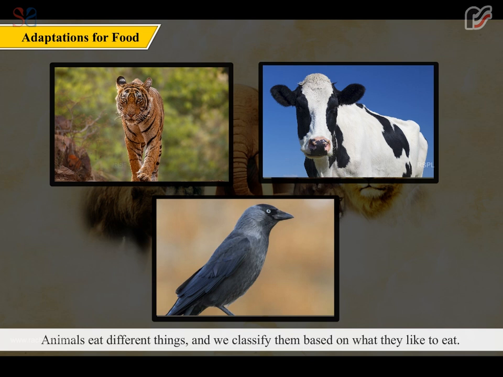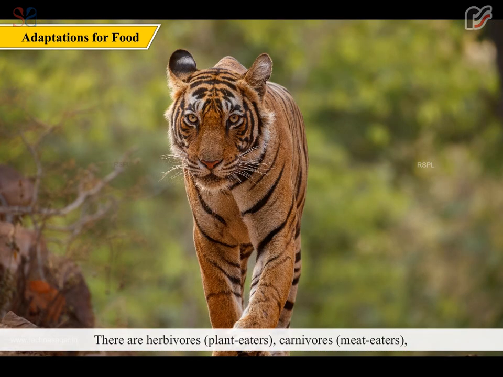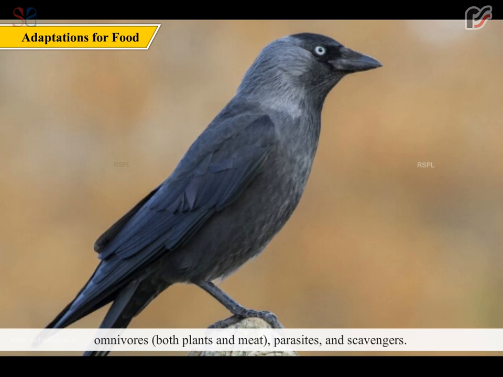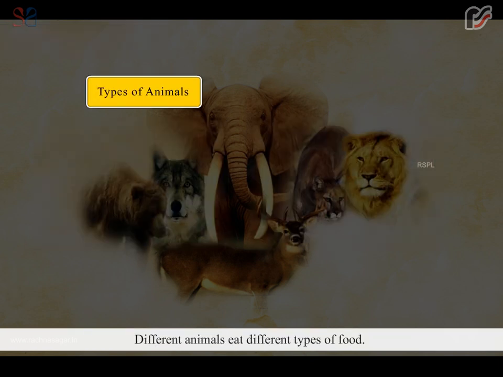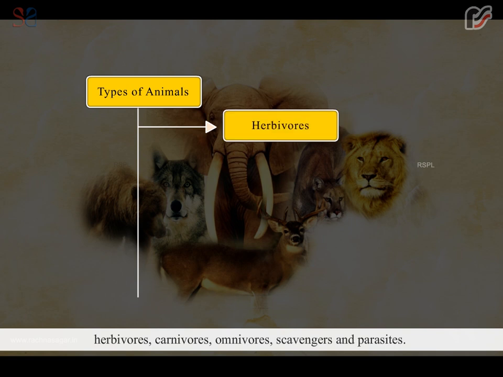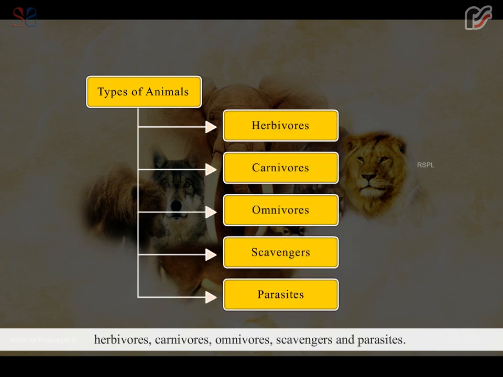Animals eat different things and we classify them based on what they like to eat. There are herbivores, plant eaters, carnivores, meat eaters, omnivores, both plants and meat, parasites, and scavengers. Different animals eat different types of food. According to their food habits, animals can be classified as herbivores, carnivores, omnivores, scavengers, and parasites.